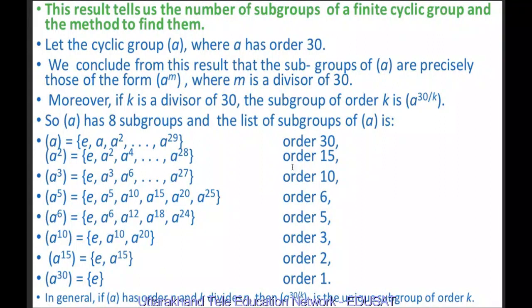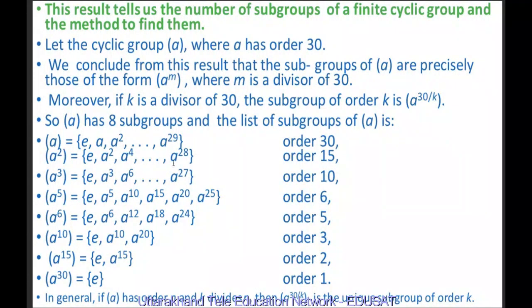Now we will write the subgroup of the cyclic group generated by A of order 15. It means it is A raised to power 30 upon 15, which is 2. So the cyclic group generated by A square is nothing but A square, the square of A square, A raised to power 4, the cube of A square, and so on. So we will get A square, A raised to power 4, up to A raised to power 28.